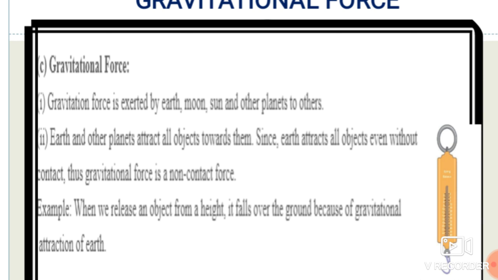Suppose we throw a ball in the air and that ball comes down onto the ground, but they are not in contact with each other, because the ground is at the lower side and the ball is at the uppermost side in the air. They are not in contact, but the gravitational force applies, due to which the ball falls down onto the earth. So it is an example of a non-contact force. That is, gravitational force is an example of a non-contact force.